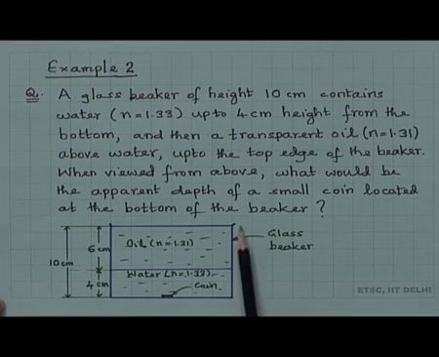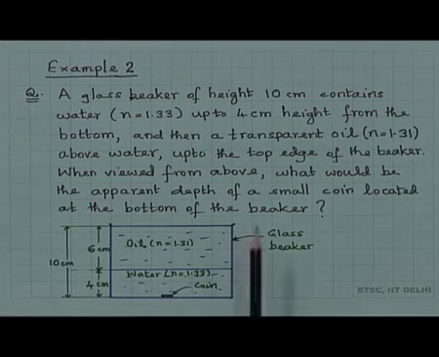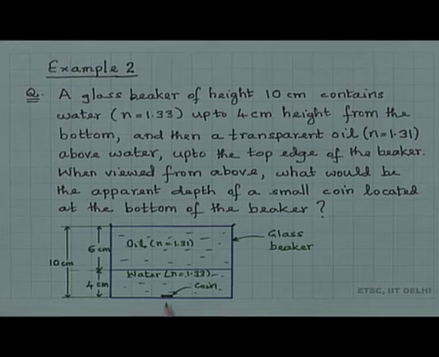The actual depth is 10 centimeter, but will it appear as 10 centimeter deep, or will the apparent depth be smaller or larger than the actual depth? That is the question. To determine the apparent depth of the bottom of the beaker, actually a small coin is placed, or it could be a point source, a point P at the bottom of the beaker, but basically to estimate the apparent depth.